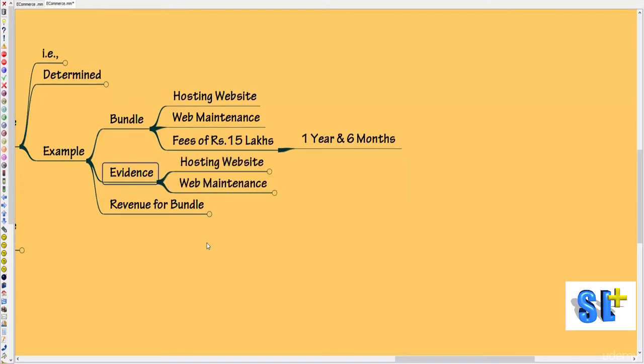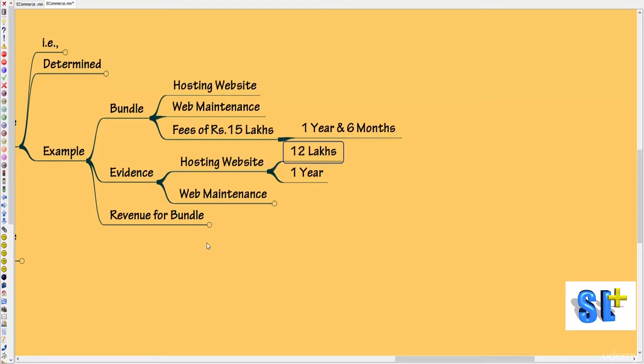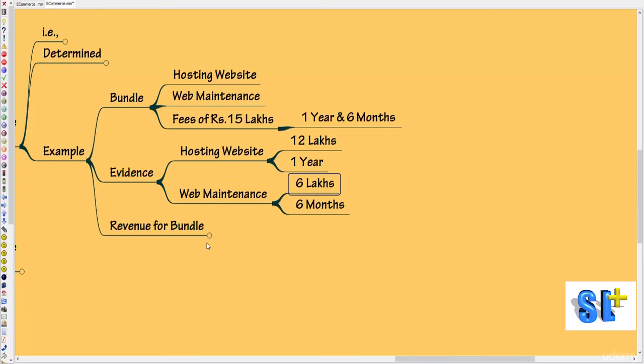Let's say the evidence is available. Say for hosting a website, the company used to charge 12 lakhs for 1 year, and for website maintenance they charge 6 lakh for 6 months. So now we have company specific fair value, and objective evidence is available for these two services which are bundled, right? So what is the fee amount? 15 lakh. Had it been provided separately, the fee would have been 12 lakhs and 6 lakh, but now in composite it is 15 lakh.